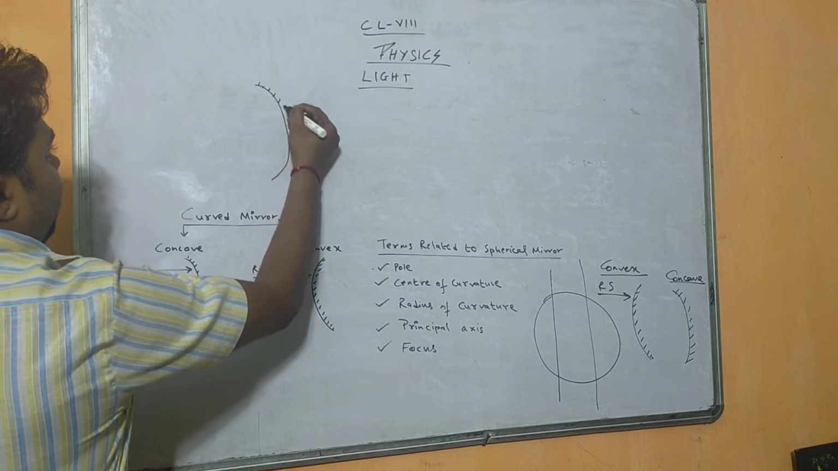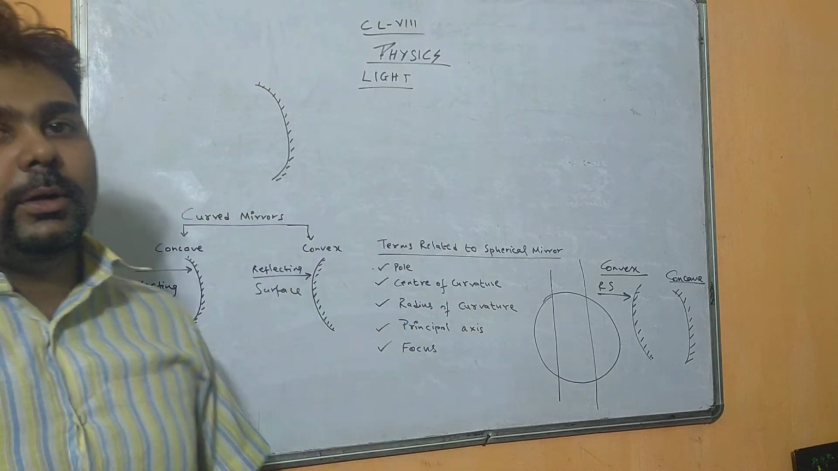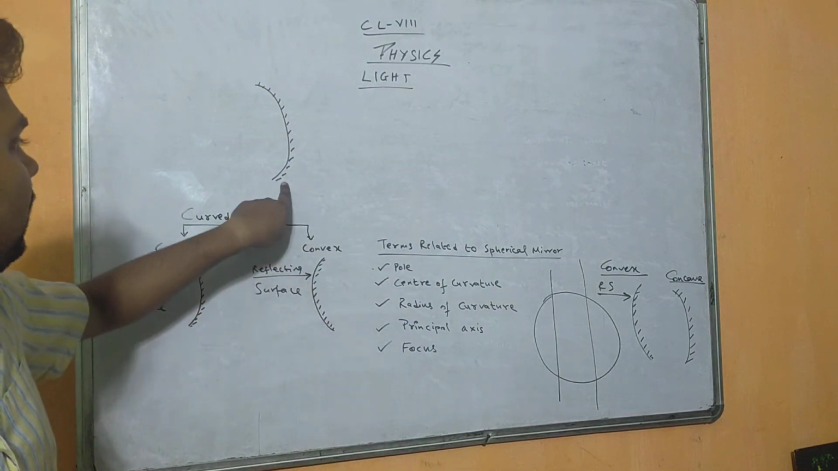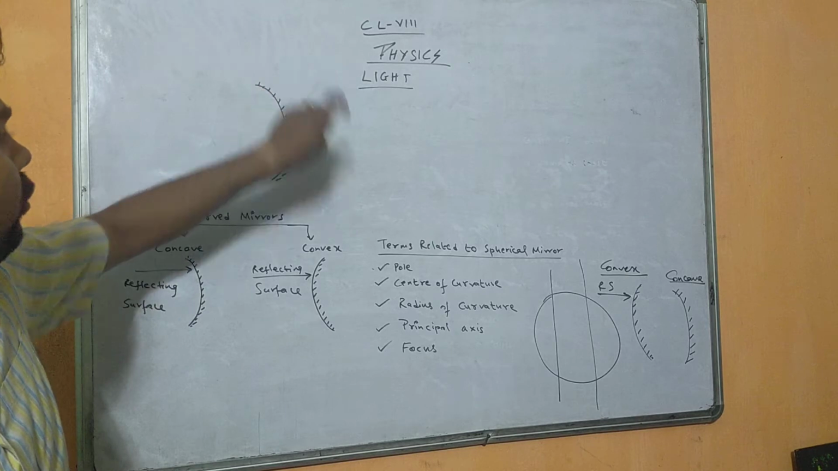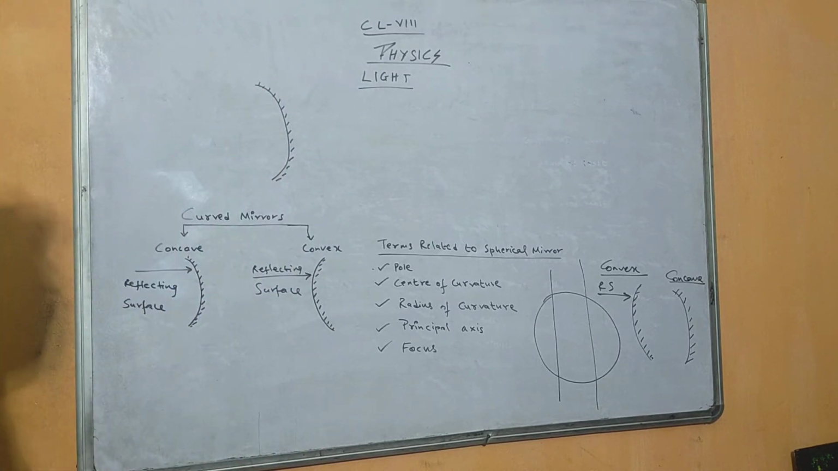I have drawn one mirror here on the board. You see what type of mirror it is? Is the reflecting surface inside or outside? Definitely it is inside, because the dash line I have made is on the outside, the bulging part. So what type of mirror is it? It is a concave mirror, right?